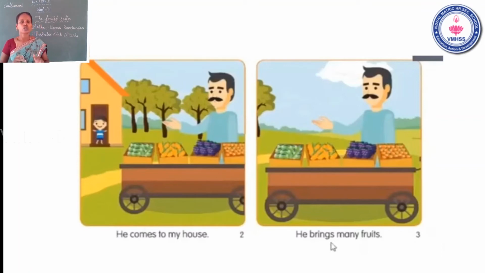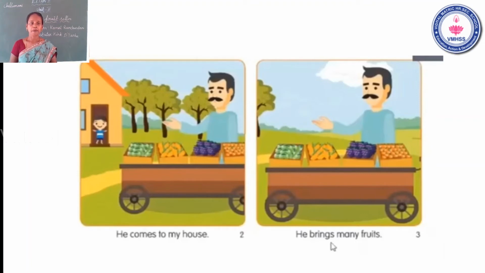C-O-M-E-S, comes. To, T-O, to. My, M-Y, my. House, H-O-U-S-E, house. He comes to my house. Okay. Now go to the third page. He brings many fruits. Look at the picture. The fruit seller brings many fruits. Okay.